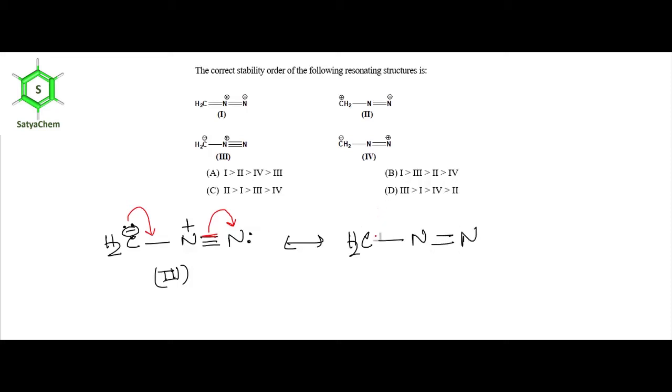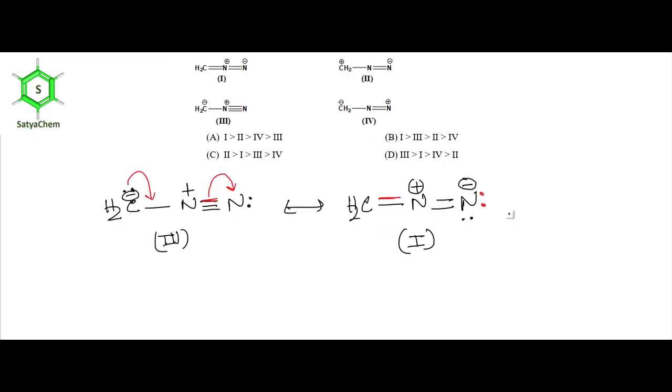Here there will be a new pi bond and there will be a new non-bonded electron on terminal nitrogen. Previously there was a non-bonded electron, so here the number of bonds arising from this nitrogen are 4, so we need to put a positive charge, and here the formal charge on nitrogen is -1. So according to the question, this is structure 1.